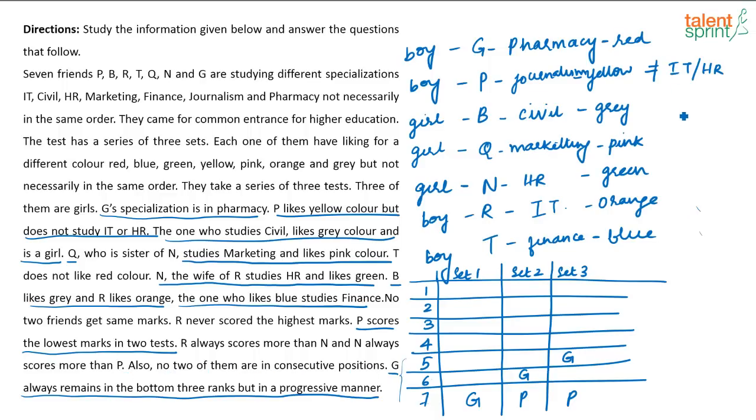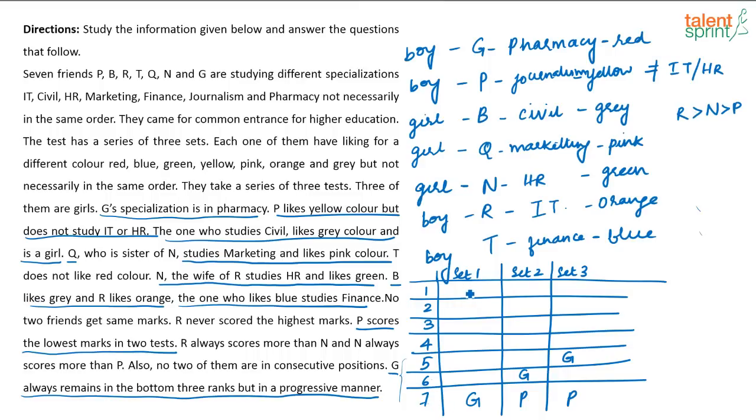So, basically what they have given is R scores more than N, scores more than P. But when you arrange them like this, right? See, for example, if this is R, then this cannot be N, because they cannot be in consecutive positions. That is what they are saying. Similarly, N and P cannot be together. Like this, consecutive positions cannot be. So, what is the possibility? Where can R, N and P be when you consider set 1?